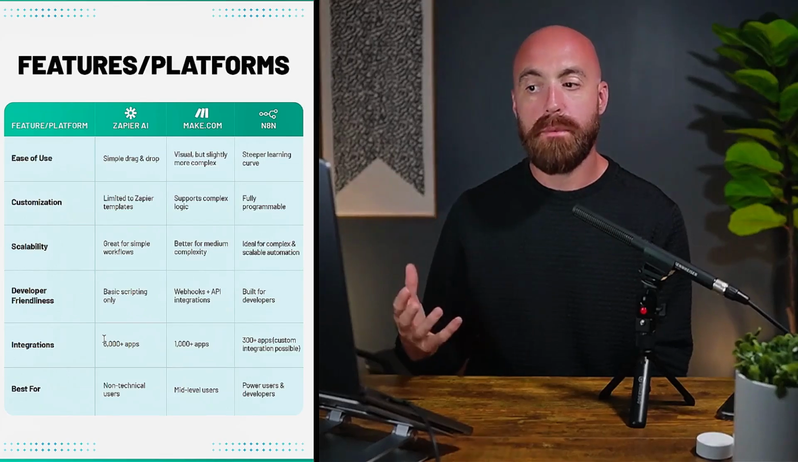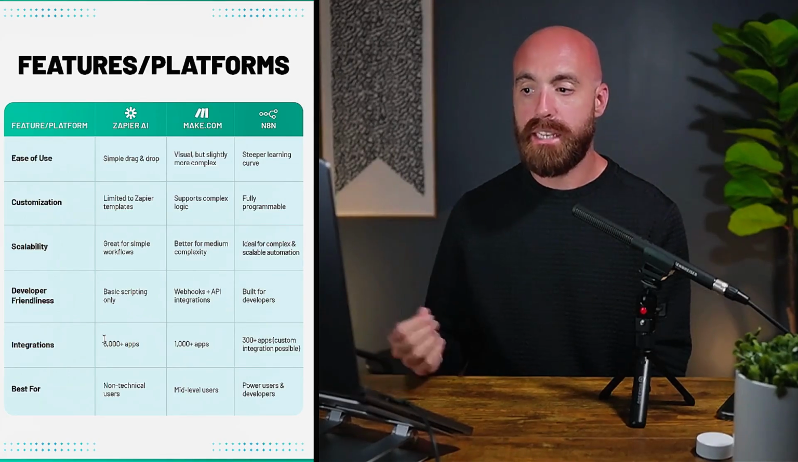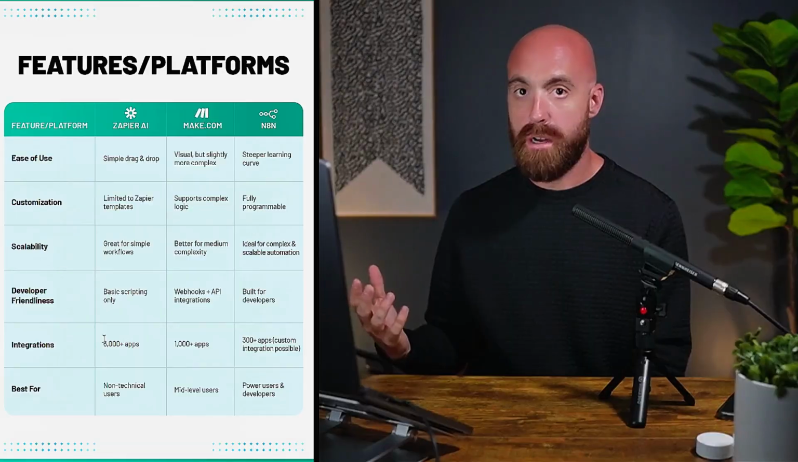Make.com is better for medium complexity, and N8N is ideal for complex and scalable automation. So it is a lot quicker. Like I said, I would build a business on top of N8N. I might be hesitant to build a full piece of software on top of Zapier or Make.com.